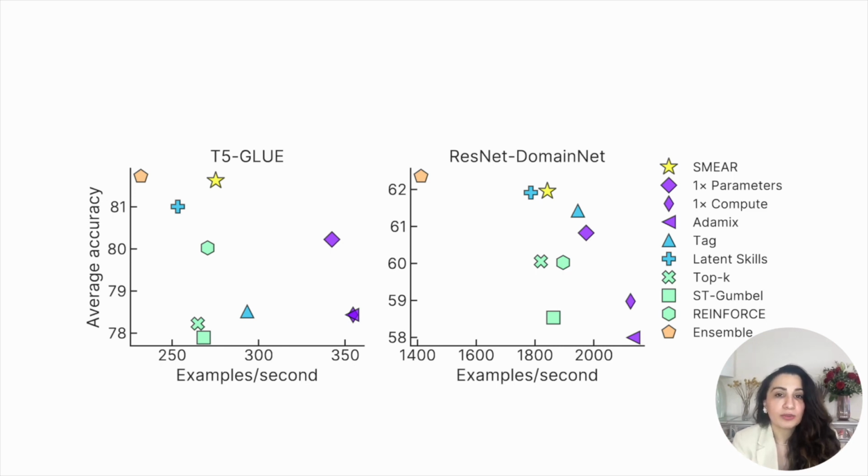We see that for both NLP and computer vision, SMEAR has the top performance among methods that have high inference speed. The ensemble method has the top performance overall, but only at the expense of inference speed. A breakdown of the results by dataset is also included in the paper and shows that for certain datasets or domains, other methods outperform SMEAR. But as we can see, on average, SMEAR performance is competitive given its speed.